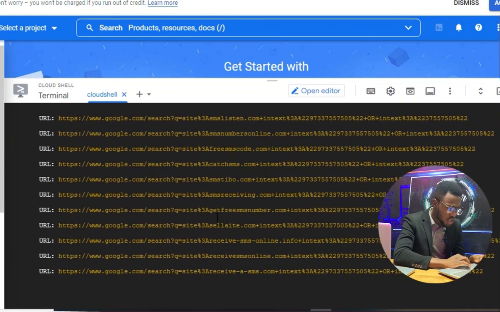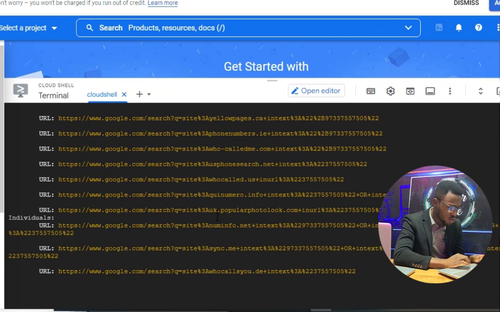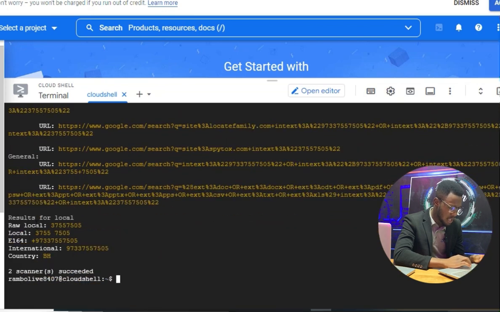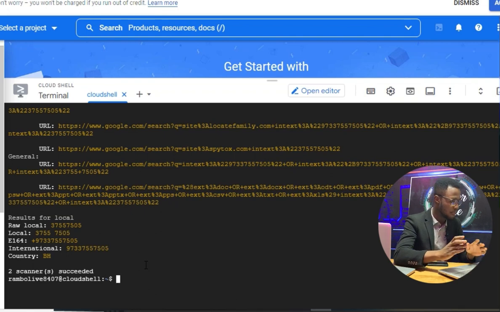You come here, it does a simple Google search to show you the raw number, the country, and its international number. The country is BH. So if it's Ghana, it's GH. If it's Nigeria, and if it's US, it's US, right? So that is it. We are going to run the very last code to get our information, so just pay attention to this.